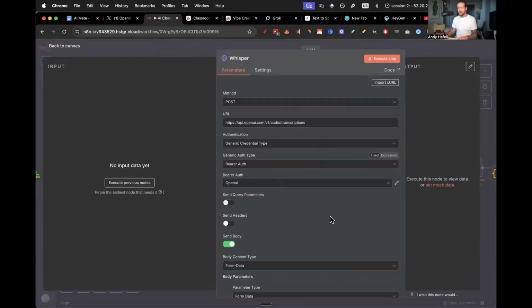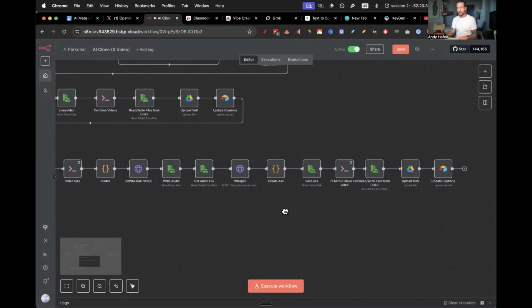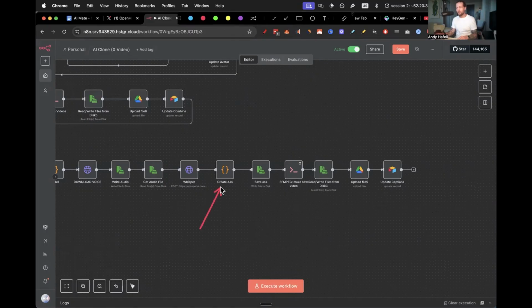Whisper is a service essentially that transcribes your audio, and then it shows every single timestamp of every single word. So it shows every single word that is in the video, and then we create a subtitle file on that, and then we add that subtitle file on top of the video, and then we upload the file back into Airtable again.